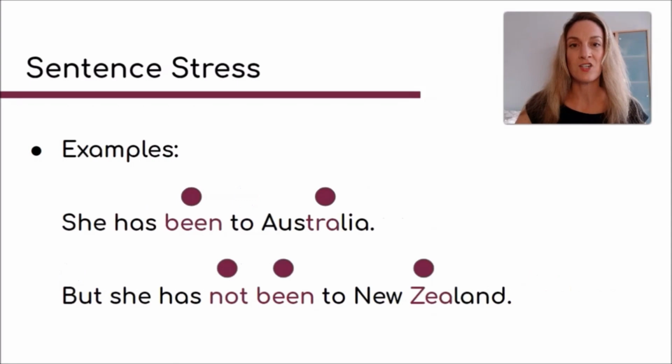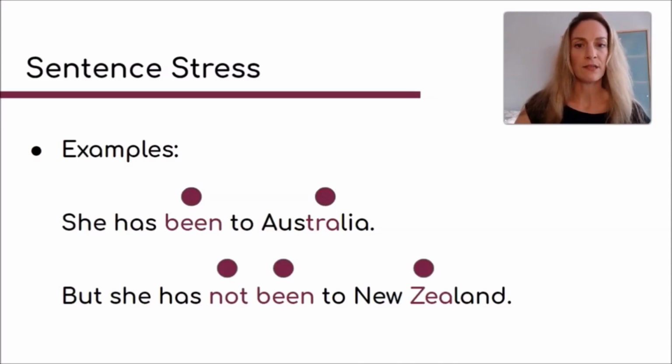Now, those 2 sentences are actually linked. So we've got, she has been to Australia, but she has not been to New Zealand. And you've noticed here, both sentences are written in the present perfect. So we've got has, auxiliary, and then been, our main verb, and been is stressed. So she has been to Australia.